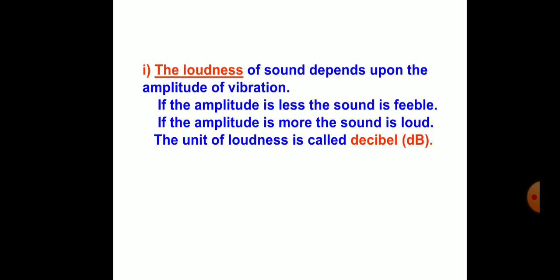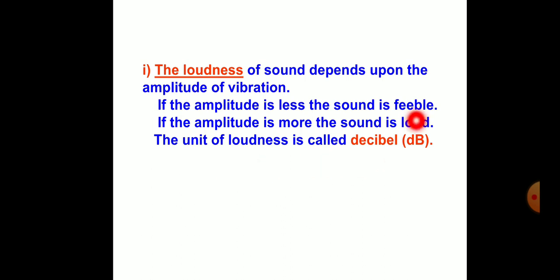So loudness of sound depends upon the amplitude of vibration. It is directly proportional to the square of the amplitude. If the amplitude is less, the sound is less, feeble. If amplitude is more, the sound is louder. Loudness has a unit, that is decibel.